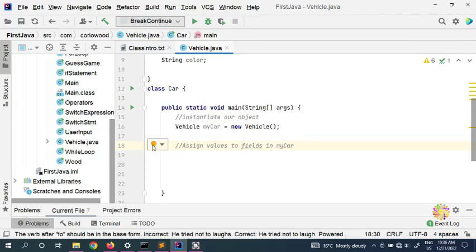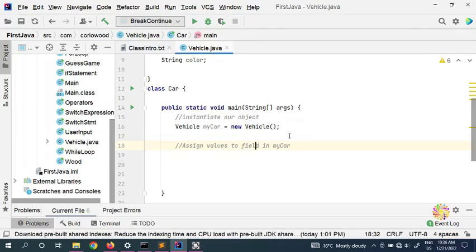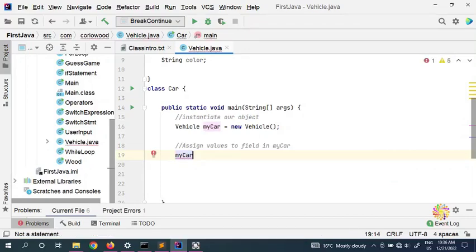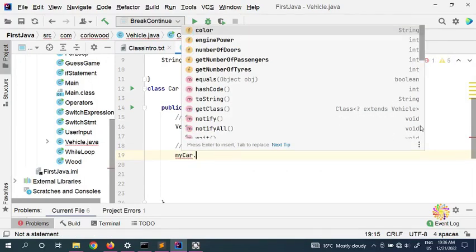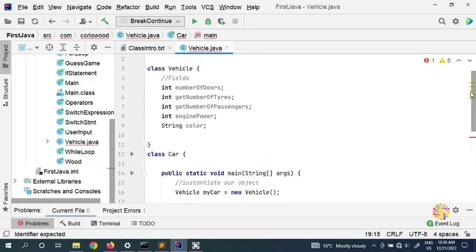So what's wrong with this? Let's see what's wrong. Field. The IntelliJ IDEA thinks that's a field, but that's fine. So we can put a my car, and we can put a dot. Why do we put a dot? If you want to access the fields, you need to put a dot operator.